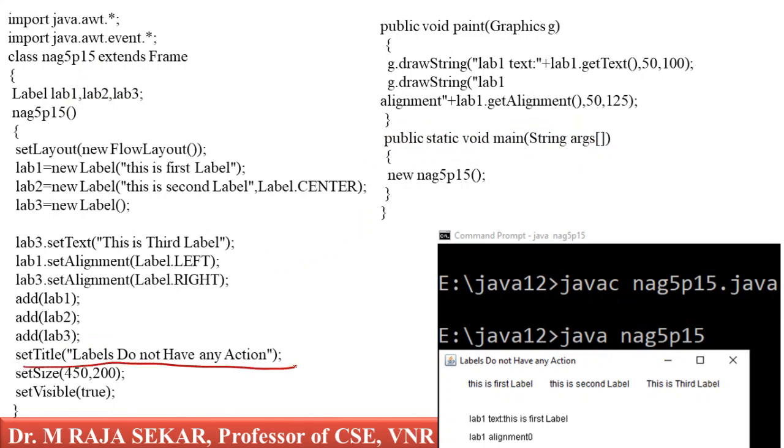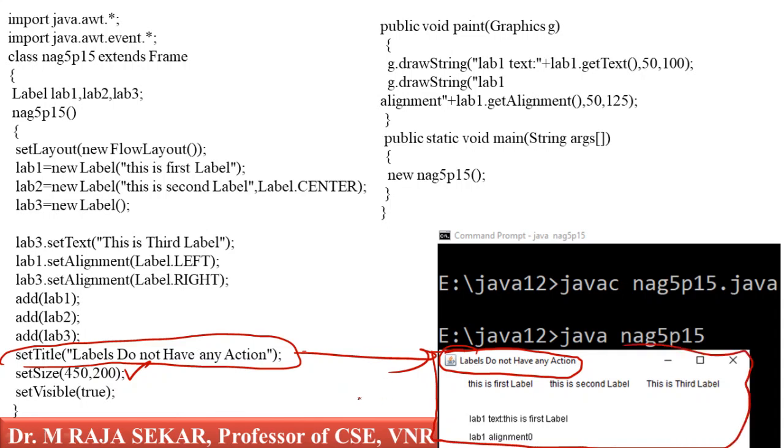Set title. Labels do not have any action. Just see, what is my title? Here I am getting the title. Labels do not have any action. Set size 450 by 200: the size of the output window is 450 by 200. What is set visible true? As you are setting visible true, therefore this output window is appearing.